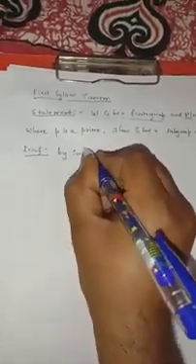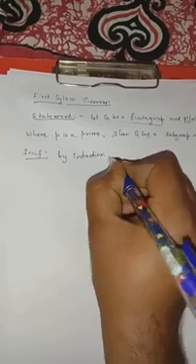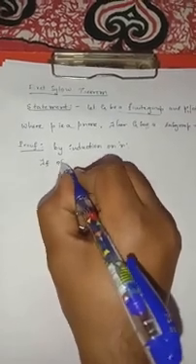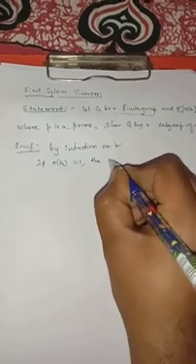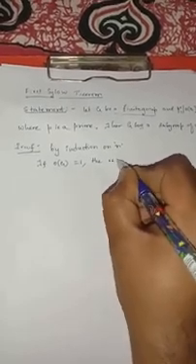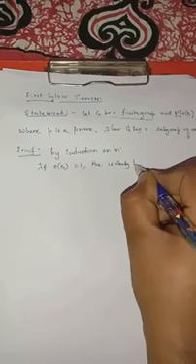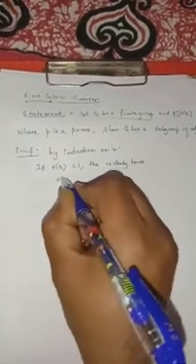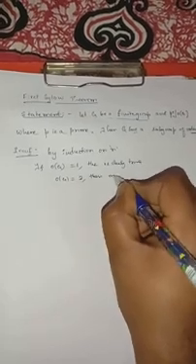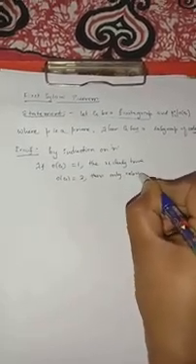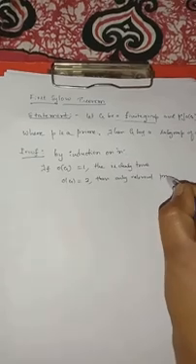by induction on n. Okay, if the order of G is 1, then the result is clearly true. If the order of G is equal to 2, then the only relevant prime is 2.